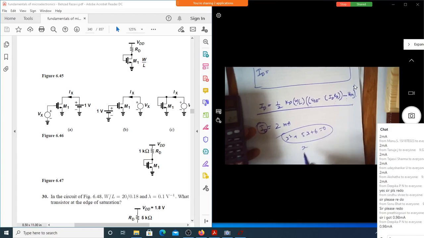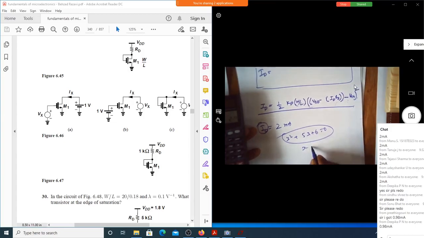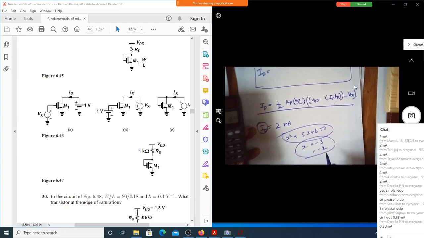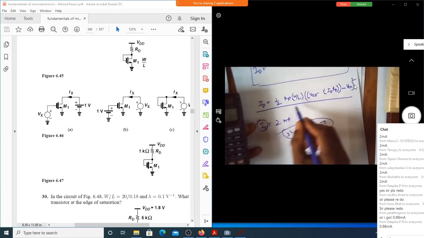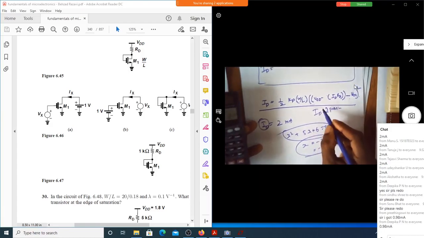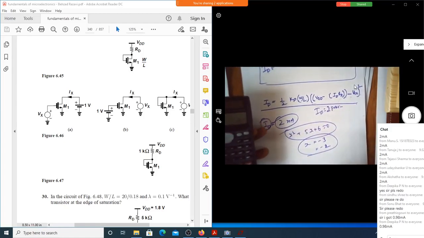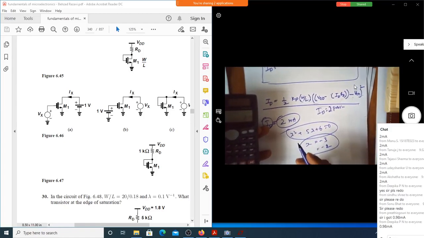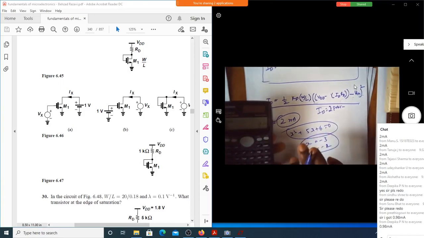Will you have two values for x? X can be minus 2, it can be minus 3. In this particular case, ID can have two possible values. One of the values is 2 milliampere. Let us find out the other possible value.